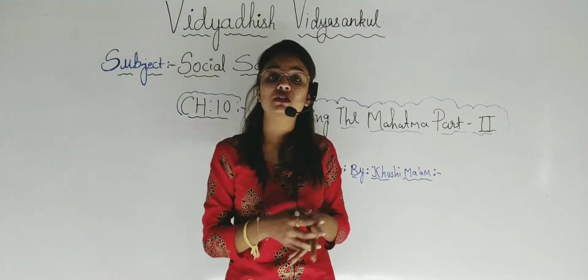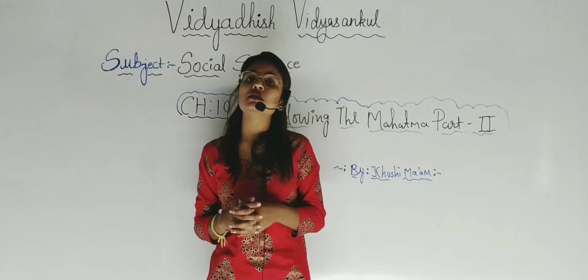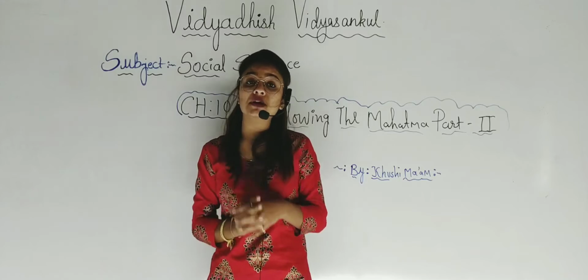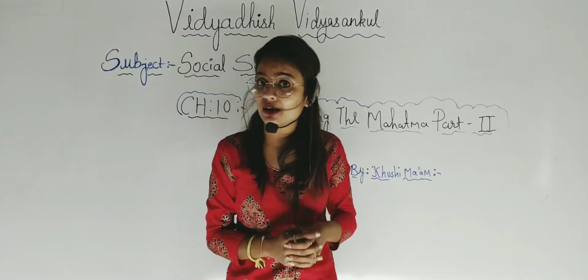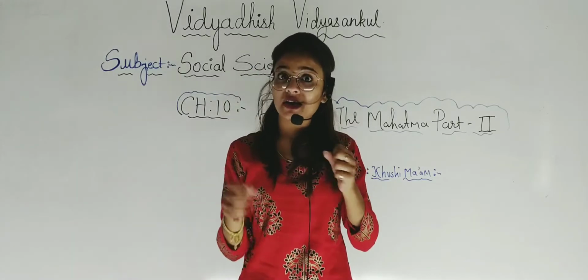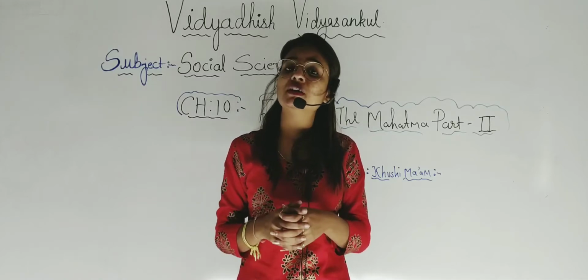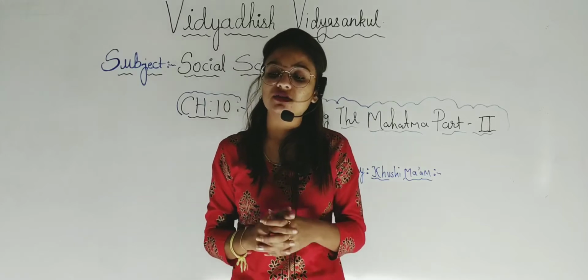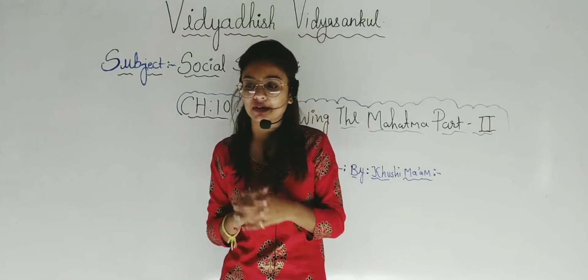And who is the leader of this movement? Gandhiji was the leader of this disobedience movement. In accordance with the disobedience movement, we also have the Dandi March, which was led by Gandhiji. Who was the leader of the Dandi March? Gandhiji was the leader of the Dandi March. It was in the year 1930.